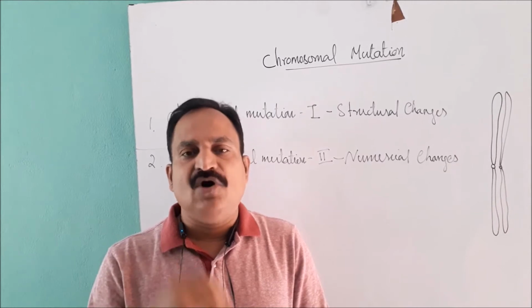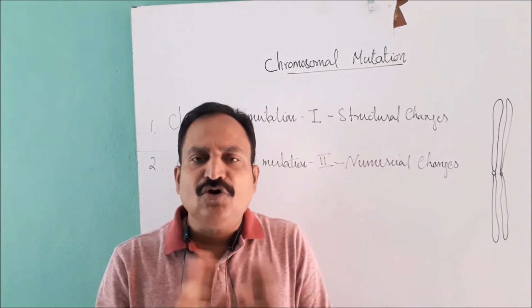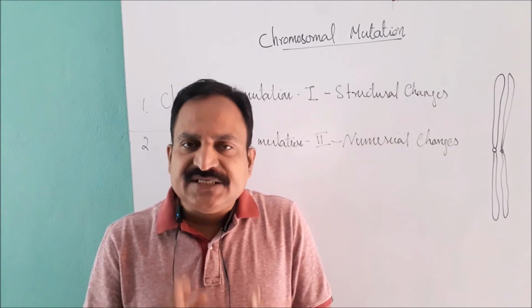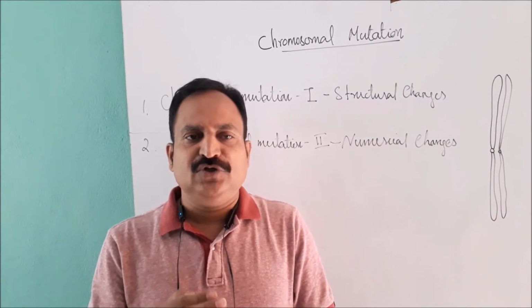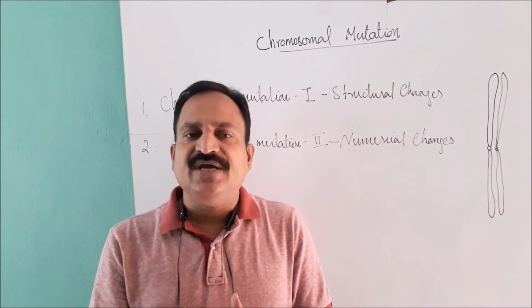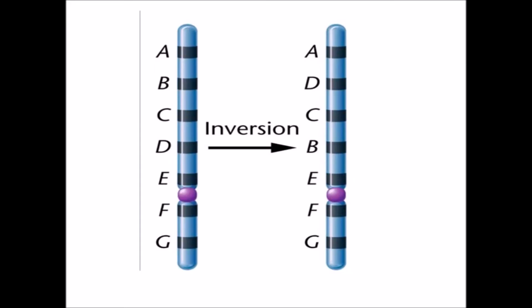degrees on its own axis. There is no net loss or gain of genes but simply a rearrangement of the sequence. A part of the chromosome is broken and then rejoined in a different direction. This figure shows the inversion of chromosome. Here A, B, C, D, E, F, G is on one side. After inversion, it will become A, D, C, B, E, F, G. That means here there is no loss or gain of chromosomes.